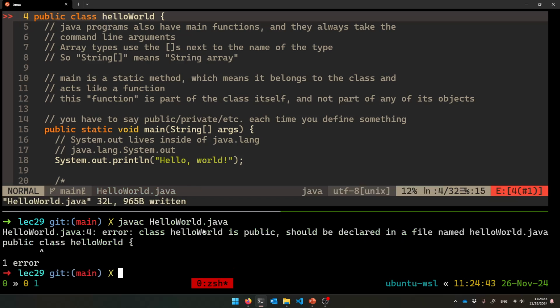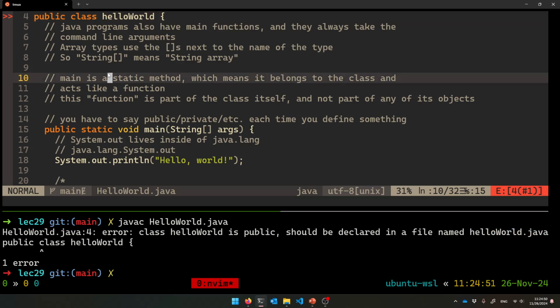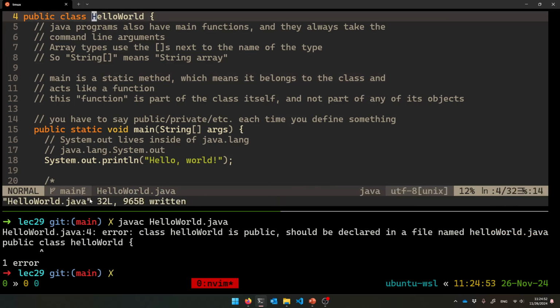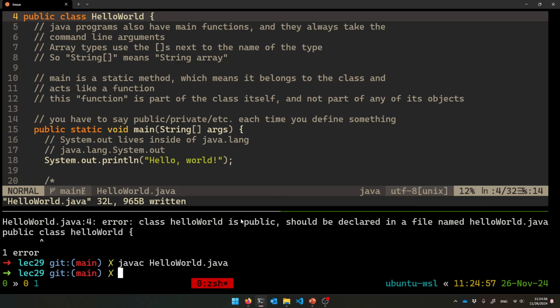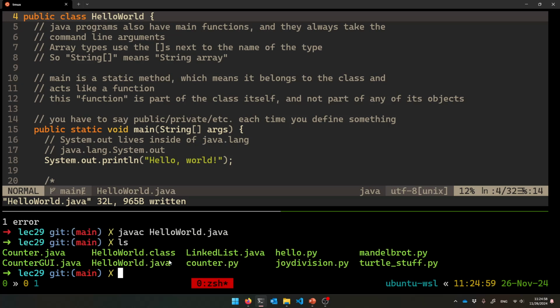It wouldn't even compile. Isn't that crazy? It's like, all right, this should have been in a file with lowercase helloworld.java. That's what it should have been called. Sorry, I'm not even going to compile it for you. So that gives you some good guarantees about where the thing is, I guess. But this has made this file, helloworld.class, and you cannot do ./ on it. It doesn't work, okay? That's not how this works in Java.